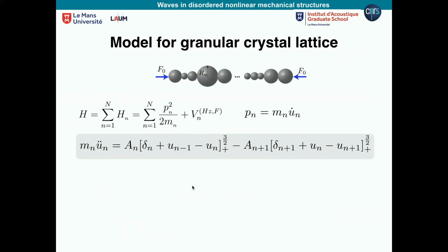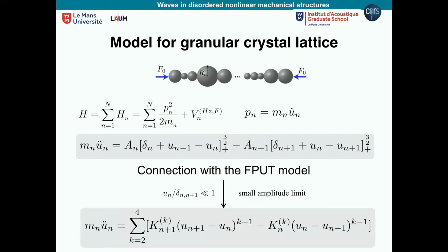What you need to know for the model is that we have a stiffness, we have the power law, which is the nonlinear contact law, and we have this plus sign. We'll discuss it a bit later, but it means that when two beads are out of contact, there is no force. So when the distance between two beads is more than this delta, which is the overlap, there is no force. This should be a strong nonlinearity, meaning that this term goes to 0. That is the plus sign.